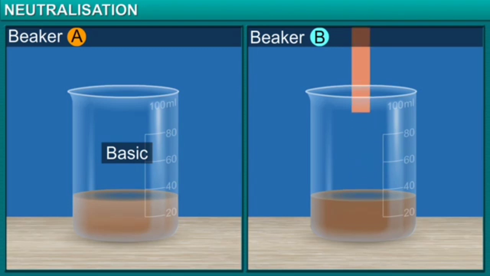Now, look, the other soil sample has turned the red litmus blue. This means it is too basic. We need to add something acidic to it to neutralize it. Adding some organic matter to the soil will make it more acidic, as the organic matter will release acids into the soil.